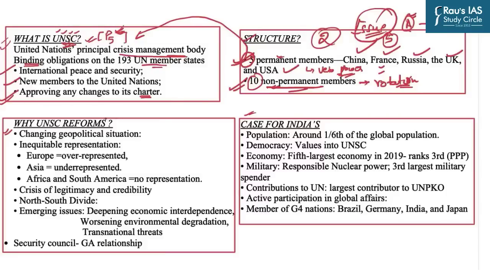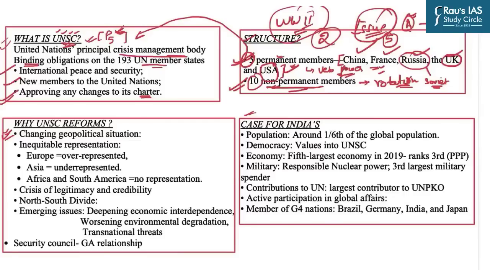and that is why we need reforms in certain areas. Now, first of all, if you closely analyze, these are the five permanent members, and out of these, just look: USA, UK, and Russia, and the erstwhile Soviet Union in the post World War II era, were the major powers. And that is why this permanent membership symbolizes the post World War II period. And that is why there is a power imbalance among these five countries and the rest of the world.